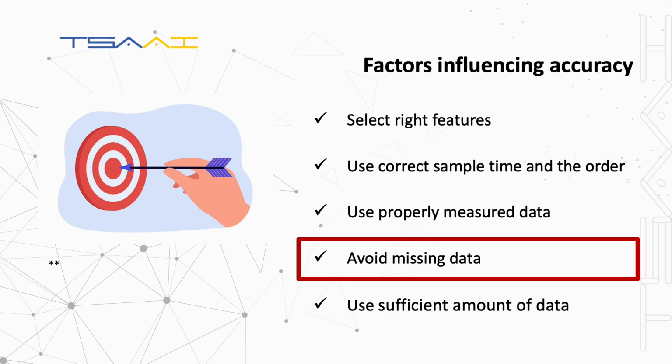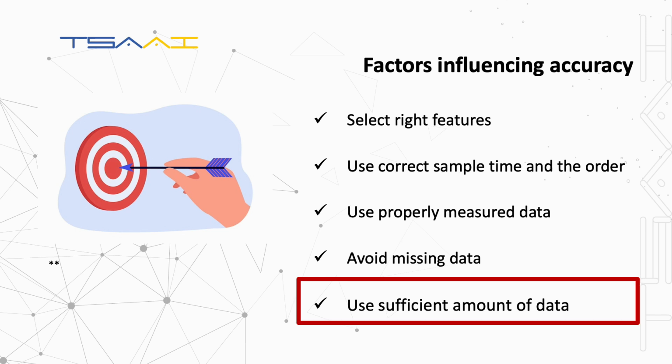Try to avoid missing data. Remember that you need sufficient amount of data. For example, don't expect to make some reasonable predictions for the next day if you have only some days of data. Usually, you need at least some months, better several years of measured observations.